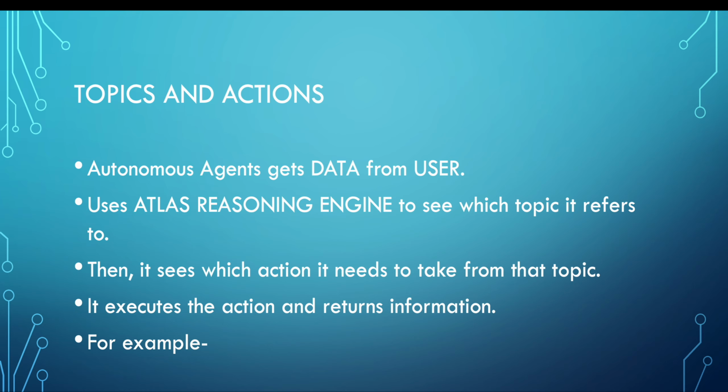What is the main thing we are looking for? Suppose I am looking to book an event. I will say "book an event," and this request will go to the reasoning engine, which will see which topic it should refer to, which topic is for booking. Then it will go to the booking topic and see which action it has to perform: update a booking, cancel a booking, or create a booking. Based on that it will do it, and say your booking is confirmed and this is your booking number. This is what is happening in the background.